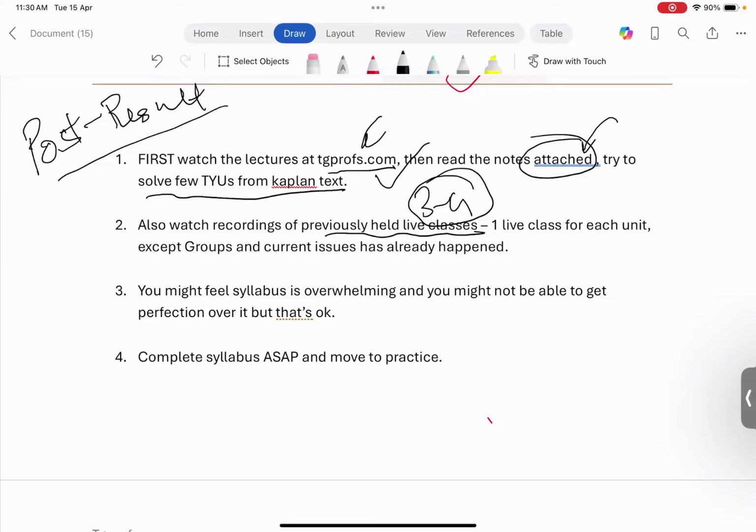Then we are going to feel overwhelmed. I'm telling you honestly, you're going to feel overwhelmed, but you are not supposed to get perfection over the syllabus. You need to complete the syllabus ASAP and move to practice. So we are just surviving our time from 16th of April until 5th of May, so that from 5th of May onwards, we can be totally focused on our practice, the ultimate planner, right?